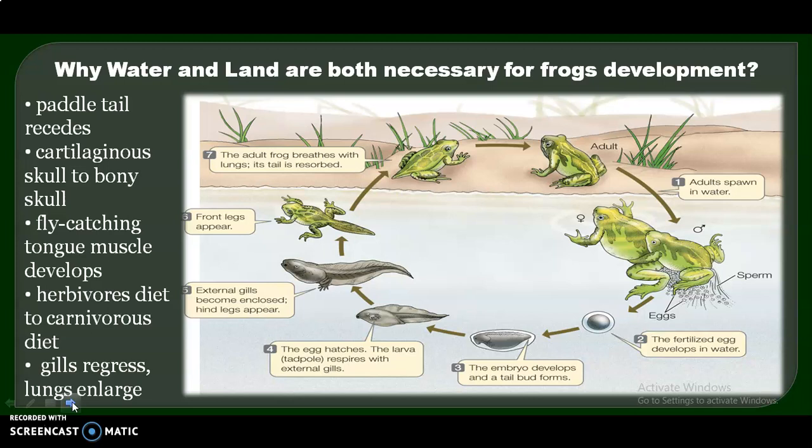And because a part of the life cycle of frog is spent in water, and the other part, the adult life, is spent on land, so both water and land are necessary for frogs' development.